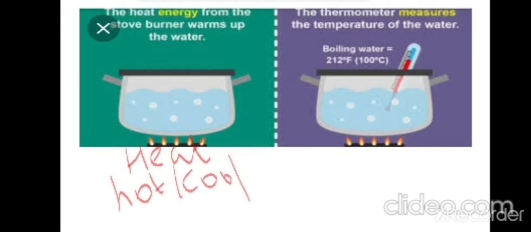Temperature is a measurement to know how hot the object is or how cool the object is. So that is about temperature. Now, if we want to find out the exact temperature of a particular object, what do we have to do?